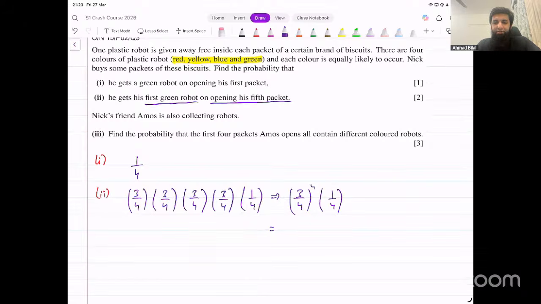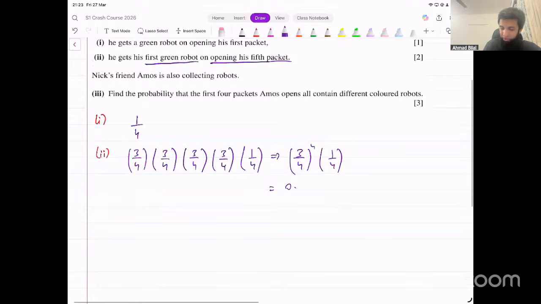What do we get? 0.079101. To three significant figures that becomes 0.0791. And that's our final answer. Okay, that's the second part.